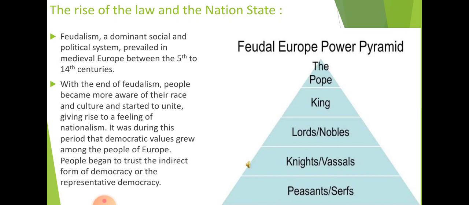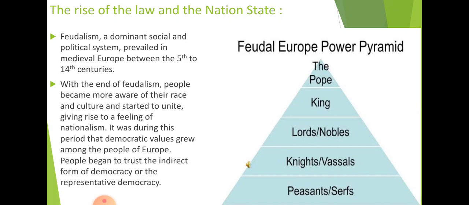Now you can see the feudal system is a pyramid. At the top of the pyramid is the pope. The pope is the priest that prevailed in the medieval European countries. Then the king was the first highest authority in the nation, but in the form of priest, the godman is the pope.